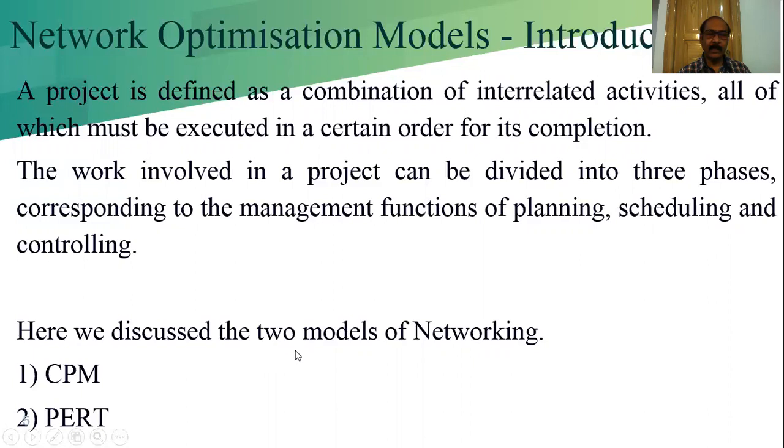Here we discuss the two models of networking. One is CPM and the other is PERT. CPM is the critical path method and PERT is the program evaluation and review technique. Those two models we learn in the network optimization model, to represent the project in a network diagram and find out its calculation and all other related calculations.